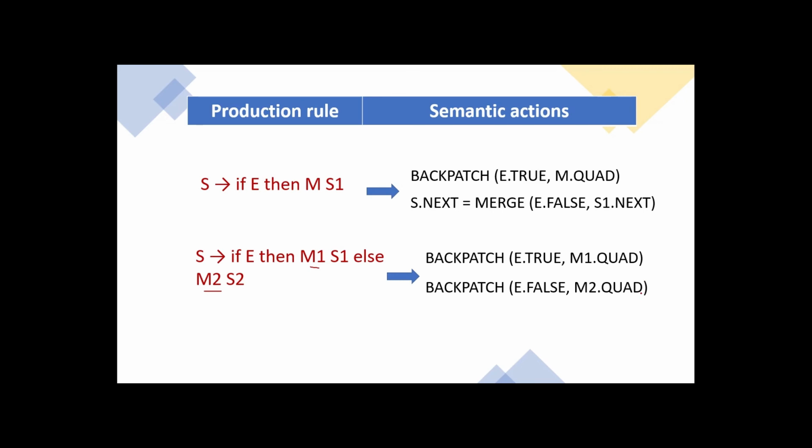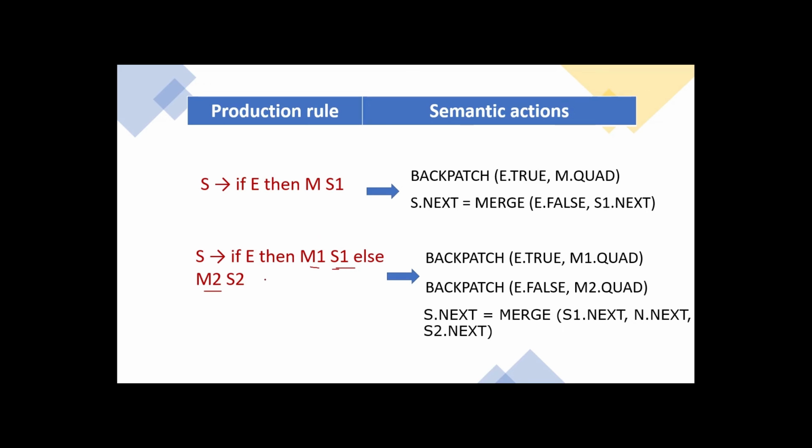So after executing either the if block or the else block, finally where does it have to go? It has to go outside. That is, S.next is equal to what we have to merge? We have to merge S1.next. If the if block is true, the statements after the if block are present where? They are present in S1.